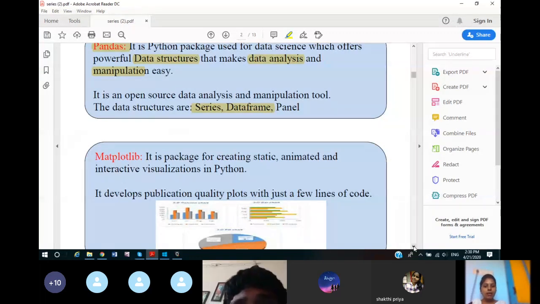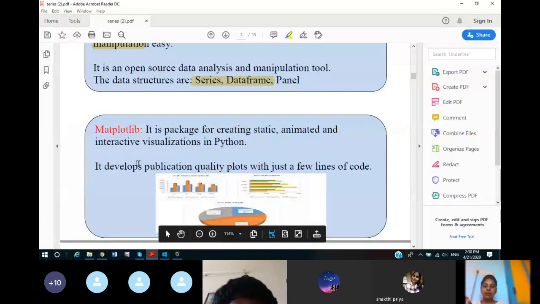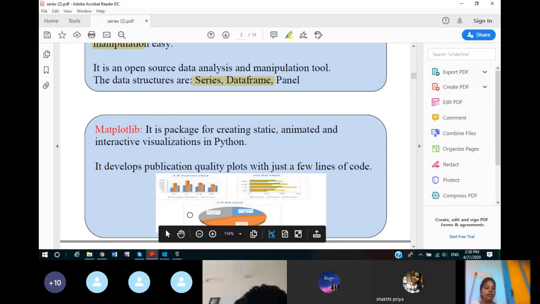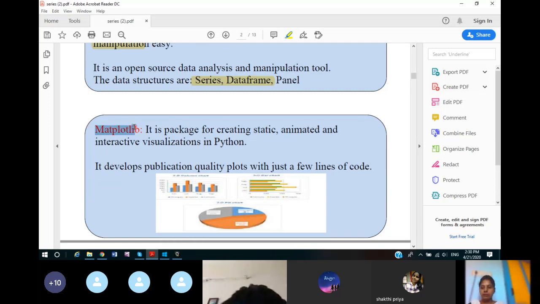Now matplotlib is another module which you are going to study this year, and it is a very important module. Matplotlib will help you make visual diagrams like this: graphs, pie charts, horizontal bar graphs. You can create line charts also. You can create scatter charts also. So different types of visual graphical designs we can create using this type of module.